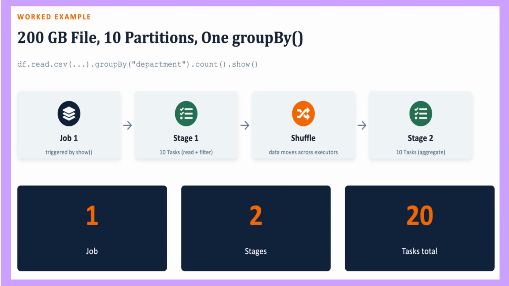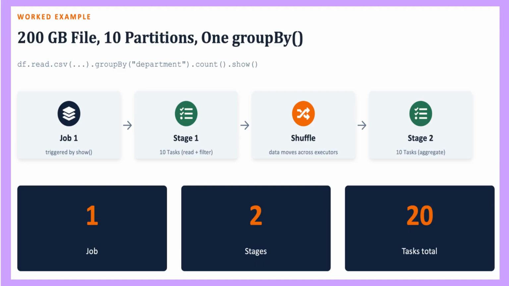Recall, every action equals one new job. Stage 1, handles read plus filter, with 10 tasks, one per partition, since there are 10 partitions and no shuffle needed yet. Shuffle. Because group by department is a wide transformation, data must move across executors, so all rows with the same department end up together. This shuffle is what forces the stage boundary.